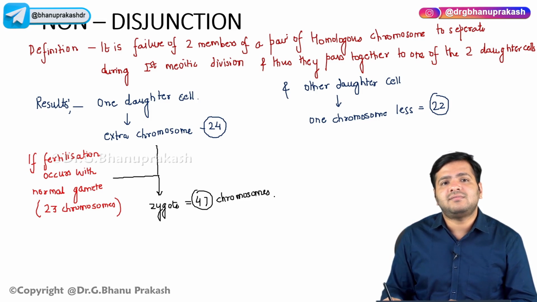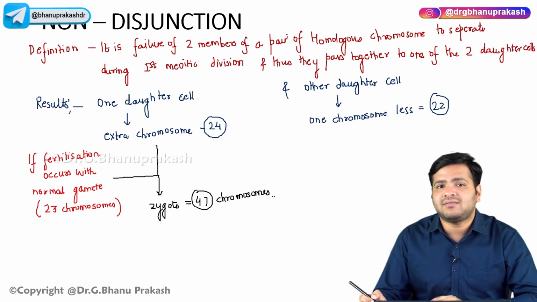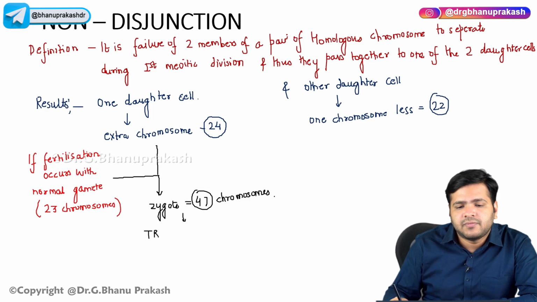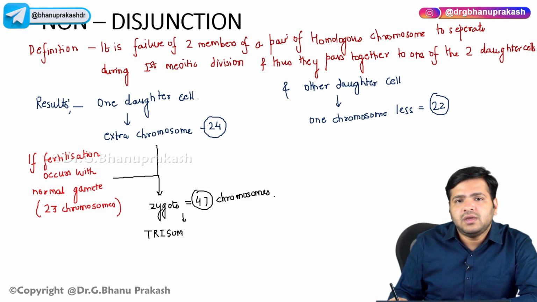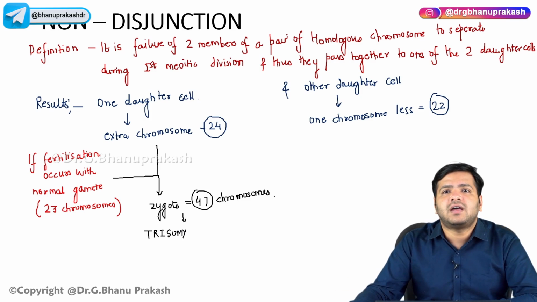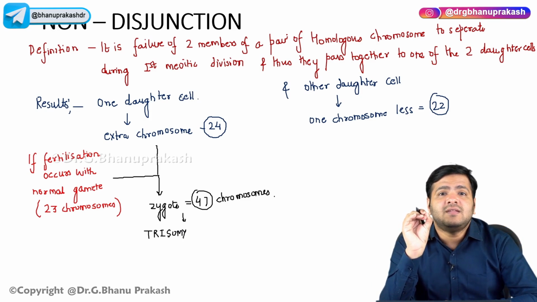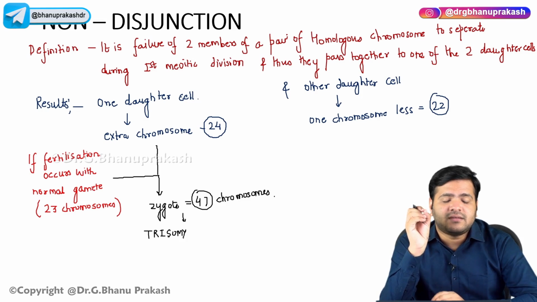Now you can easily see that one chromosome is extra. So that is something which is referred to as trisomy. Now one chromosome is present in a triplet, right?